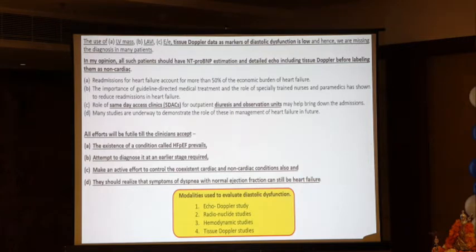In my opinion, all such patients should have anti-proBNP estimation and detailed echo including tissue Doppler before labeling them as non-cardiac.